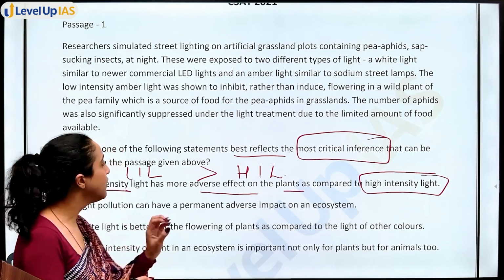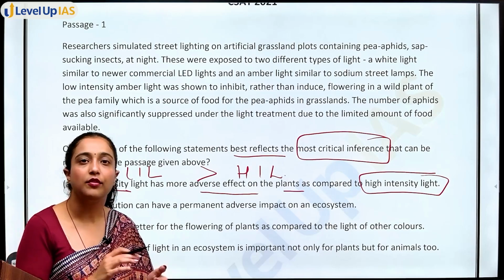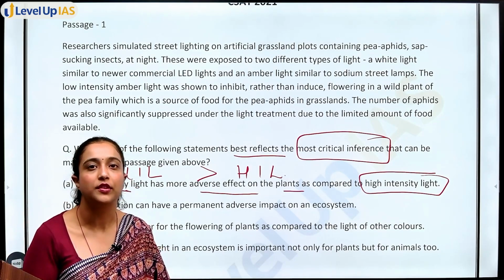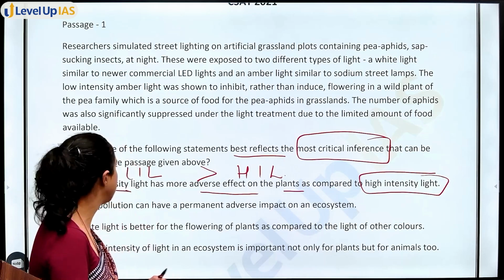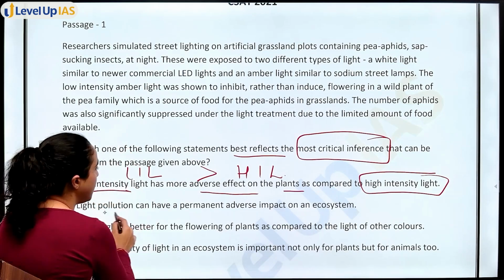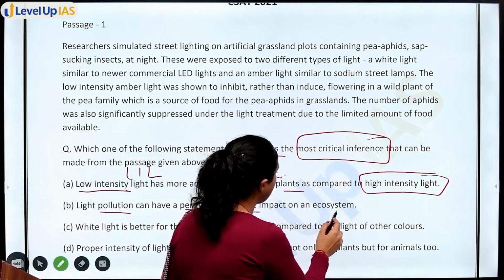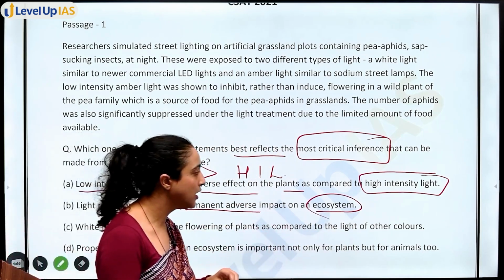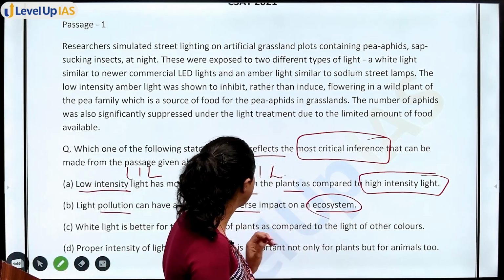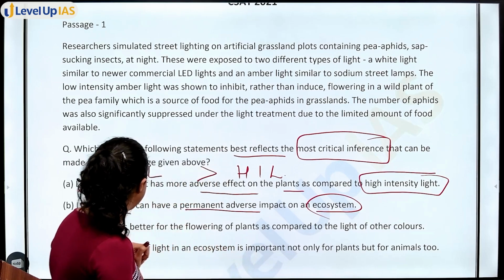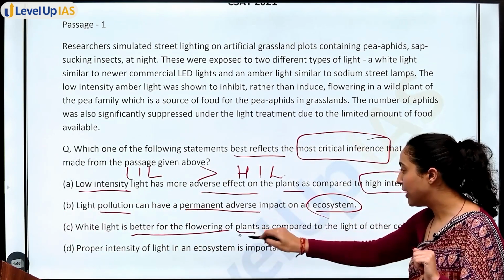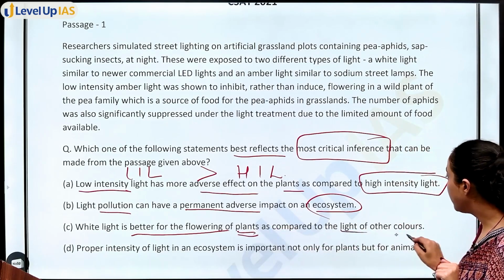We have to keep in mind while reading the passage whether any comparison of such sort is done or not. Next, light pollution can have a permanent adverse impact on ecosystem. Option C is white light is better for the flowering of plants as compared to light of other colors.